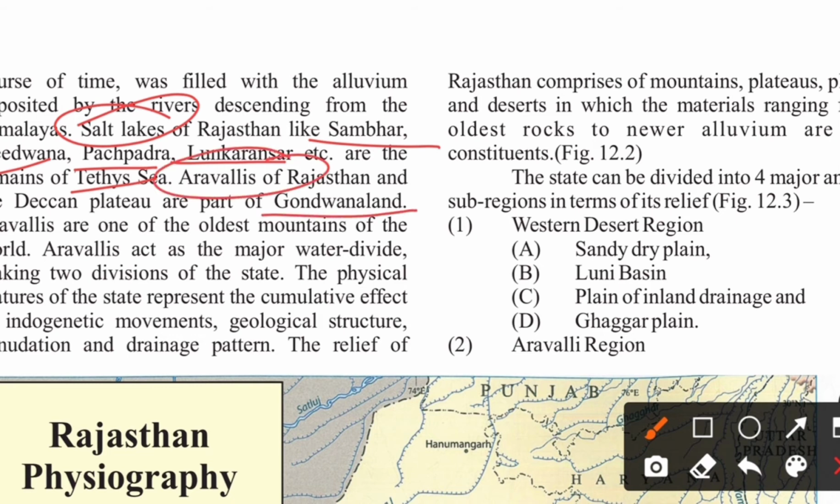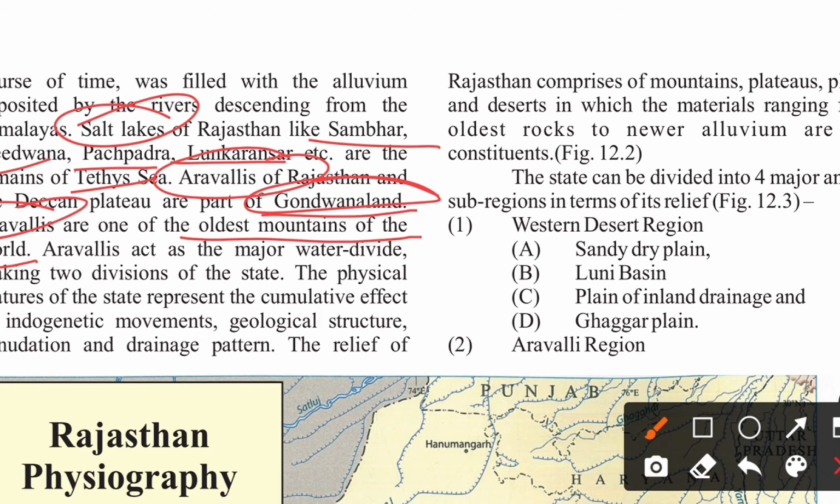Aravalis of Rajasthan is the part of Gondwana land. Aravalis are one of the oldest mountains of the world, and you need to remember that they are the oldest mountains of the world, even older than your Himalayas. Aravali acts as the major water divide, making two divisions of the state. Okay, and Aravali is dividing the state into two parts, Aravali mountain range.